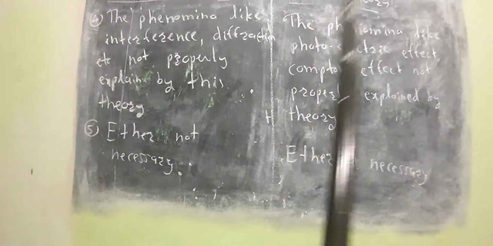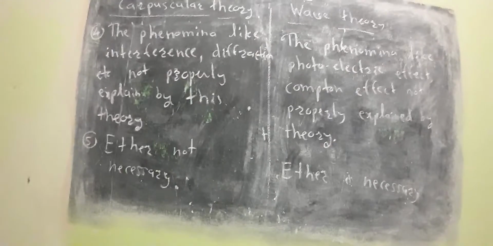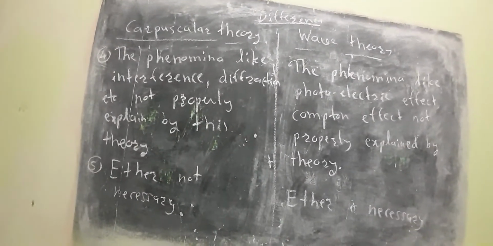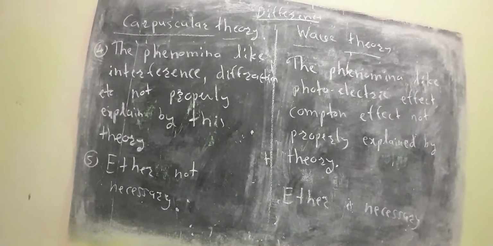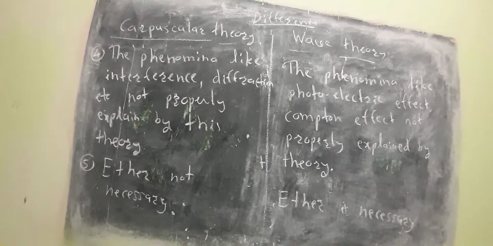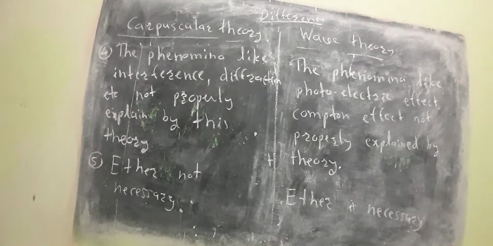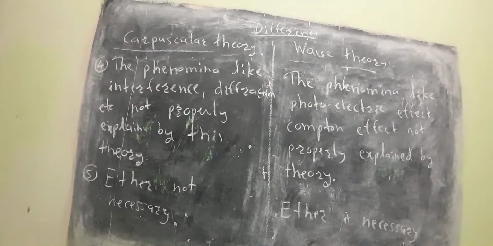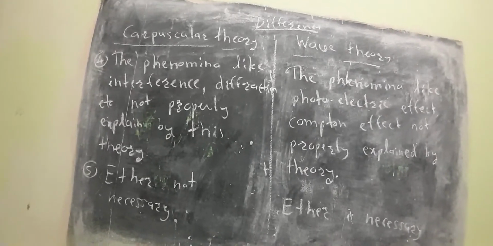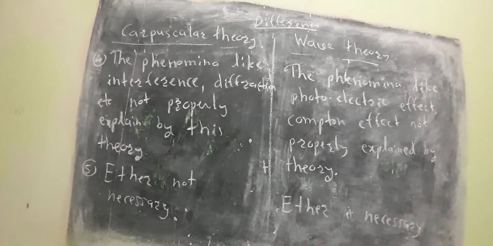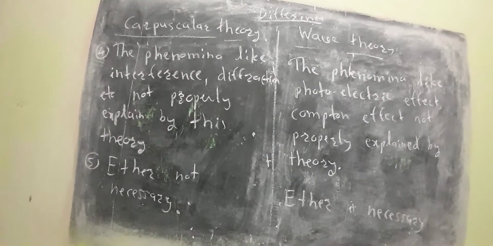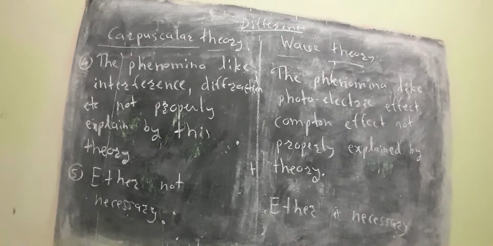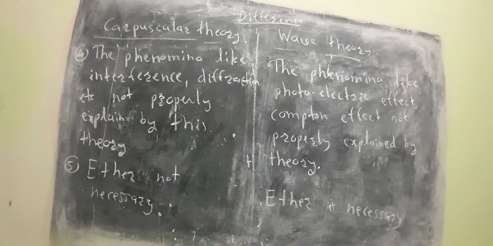So in examination, questions can be asked. Three types of questions can be asked. First question, explain Newton's corpuscular theory. Second question, explain Huygens wave theory of light. Third question can be asked, give difference or comparison between corpuscular theory and wave theory of light. Or sometimes a question can be asked, give drawbacks of corpuscular theory or give drawbacks of wave theory of light.